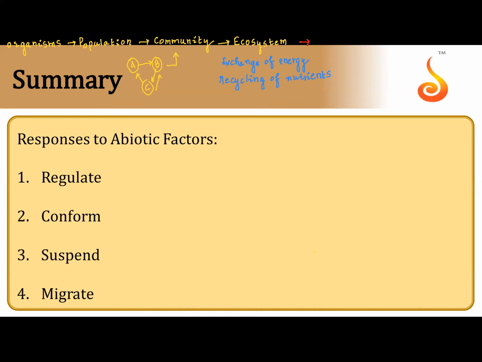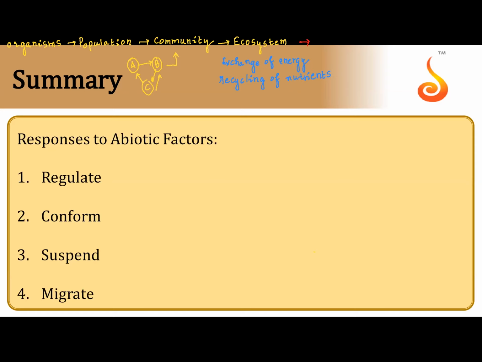So if I take India as an ecosystem, the India has natural borders. North, I have Himalayas. South, I have Bay of Bengal, Arabian Sea. I have all these as natural boundaries.